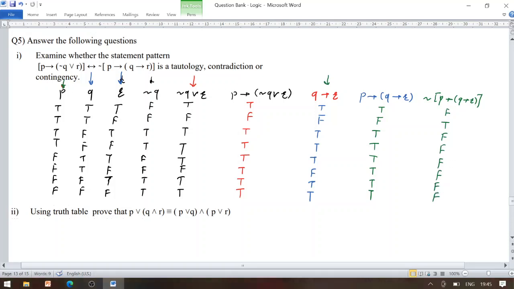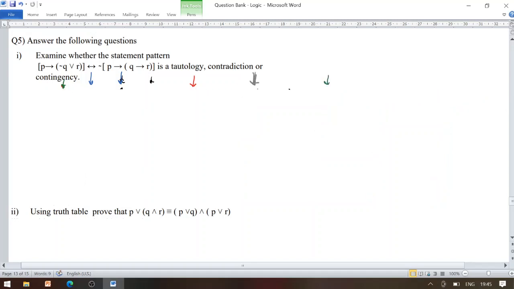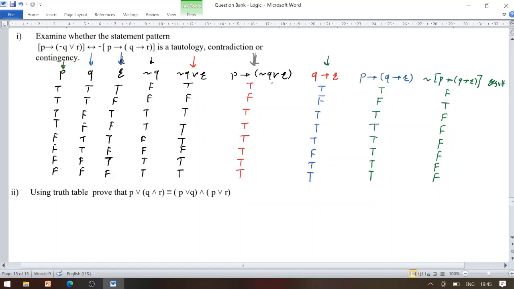Now look at the result. We are finding now the biconditional of P conditional negation Q or R, this column we are having, and the second last column, negation of P conditional Q conditional R. So T biconditional T is T, F biconditional F is T, remaining all entries are to be false.